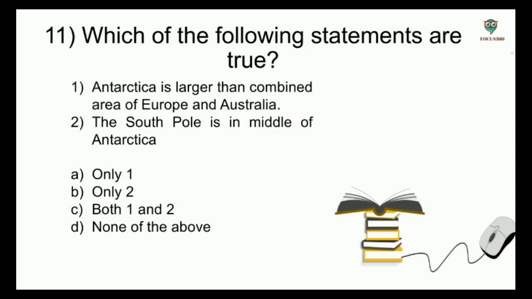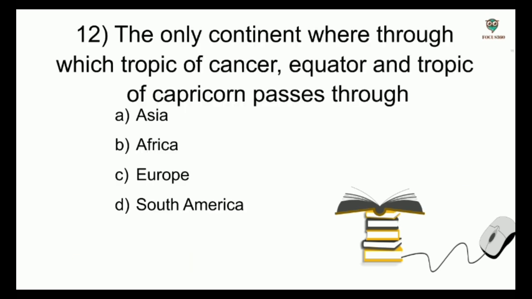Next, which of the following statements are true? Statement 1. Antarctica is larger than combined area of Europe and Australia. Statement 2. The South Pole is in middle of Antarctica. Now the options are only 1, only 2, both 1 and 2, none of the above. And the answer is both 1 and 2. Next question. The only continent through which Tropic of Cancer, Equator and Tropic of Capricorn passes through.